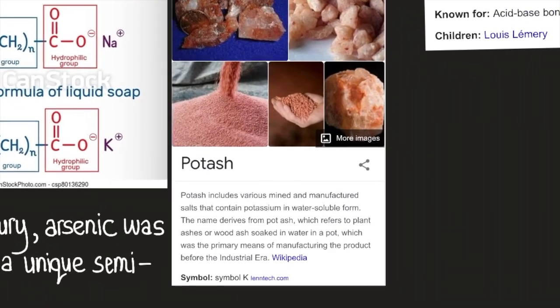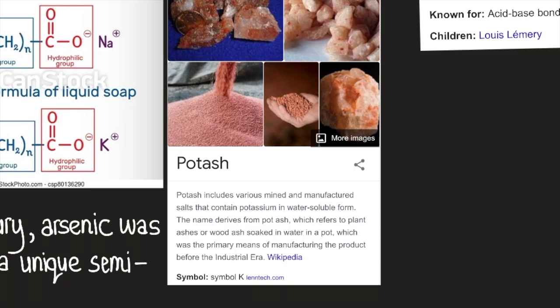So here we have potash. What is potash? Potash includes various mined and manufactured salts that contain potassium in water-soluble form. The name derives from plant ashes or wood ash soaked in water in a pot, which was the primary means of manufacturing the product before the industrial era, according to Wikipedia. Its symbol is K, according to lentech.com.